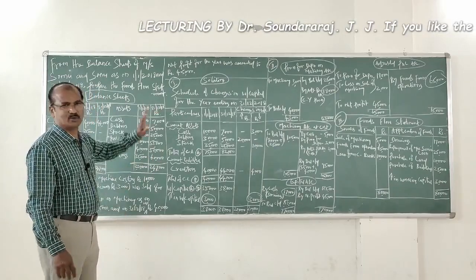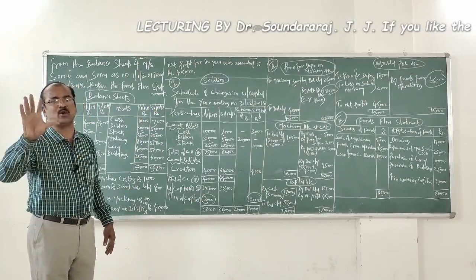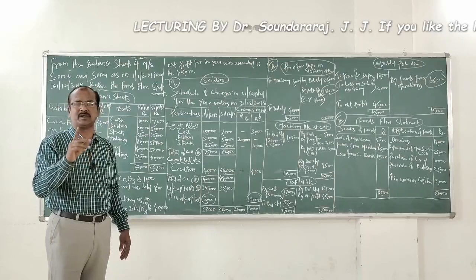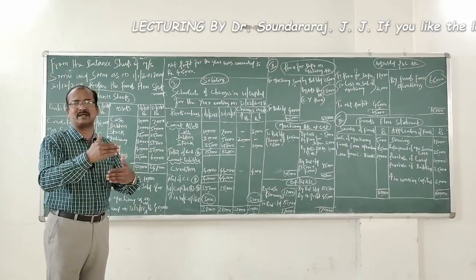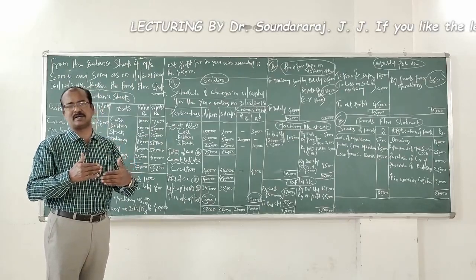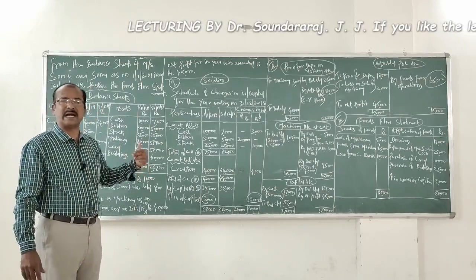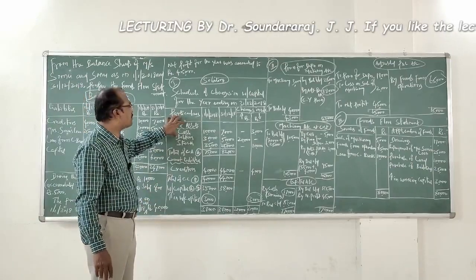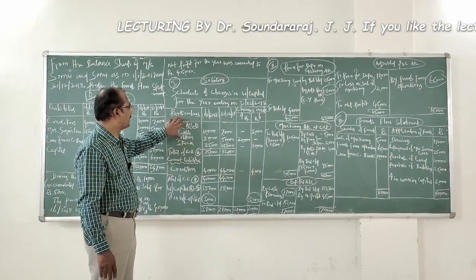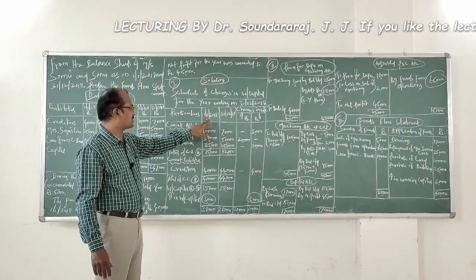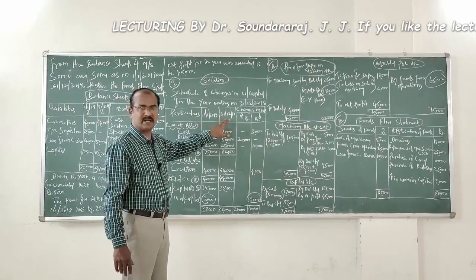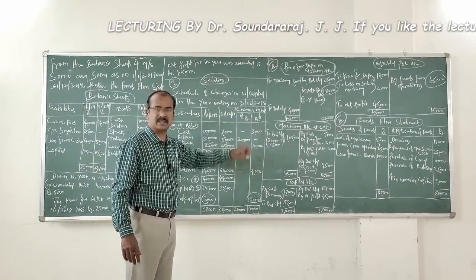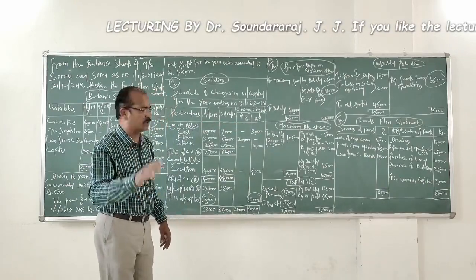Fine. Let me take you through the first step, which is nothing but schedule of changes in working capital. To prepare this particular statement, we should have the list of current assets separately and current liabilities separately. I have already helped you to identify the list of current assets and current liabilities. Now you find the format of schedule of changes in working capital. Particulars, the first column is meant for last year, the second column is meant for current year, then you have another column meant for increase in working capital, the last column is meant for decrease in working capital.